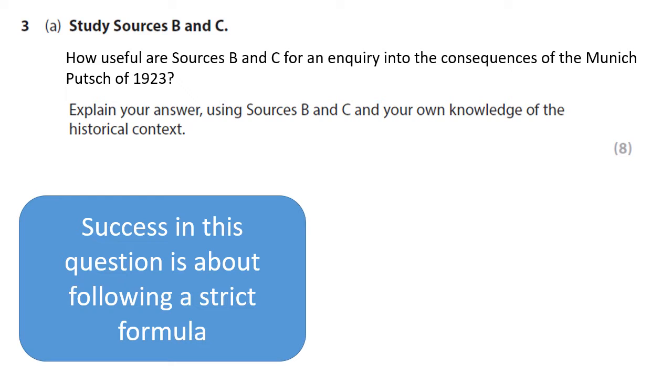So this question is, how useful are sources B and C for an inquiry into the consequences of the Munich Putsch of 1923? Explain your answer using sources B and C and your own knowledge of the historical context. So success in this question is about following a strict formula, and that's what we're about to do.